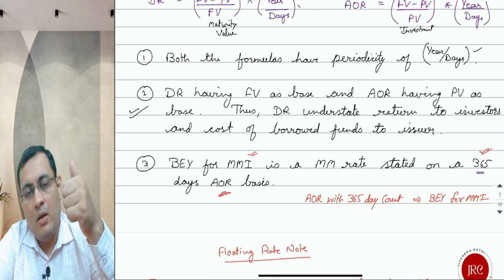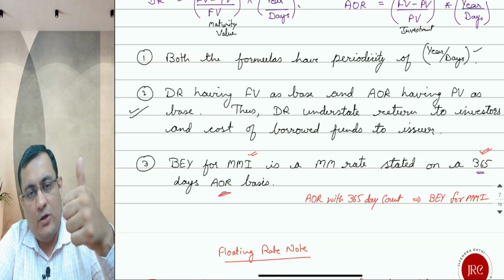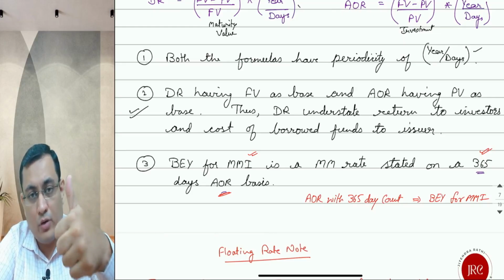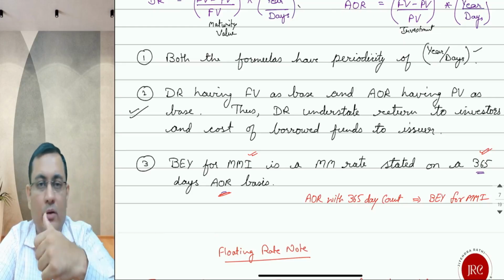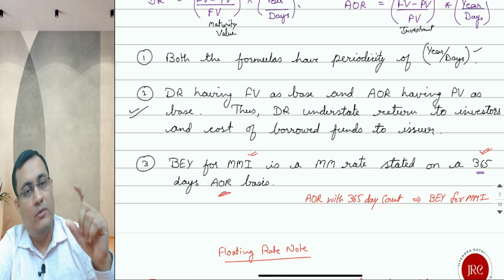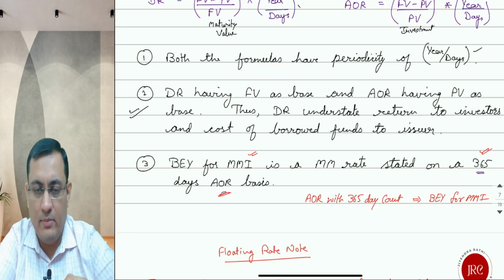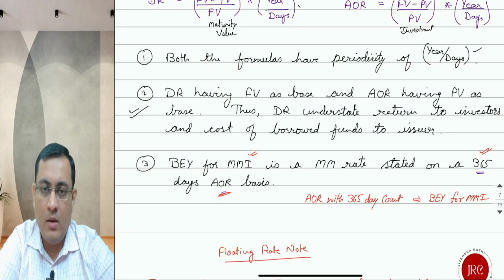Number one, in case of a question, they may give you the quoted rate in the form of a discount rate or an add-on rate, and they may ask you to calculate either present value or future value. One will be given, and the second will be required to be calculated.